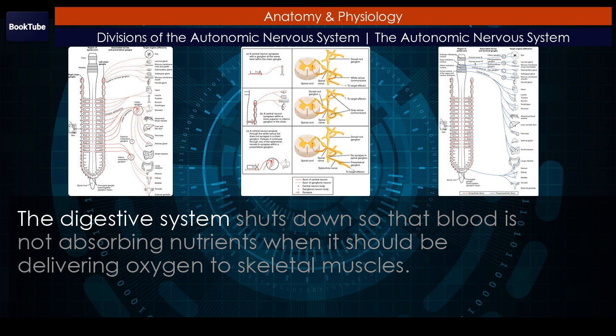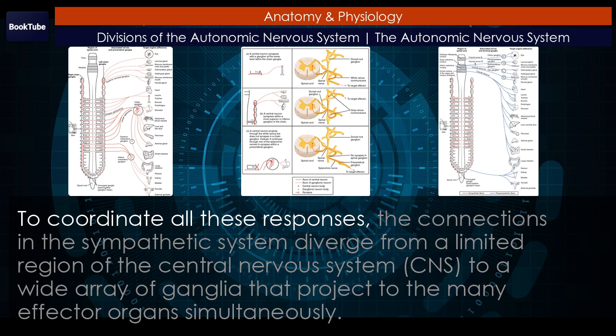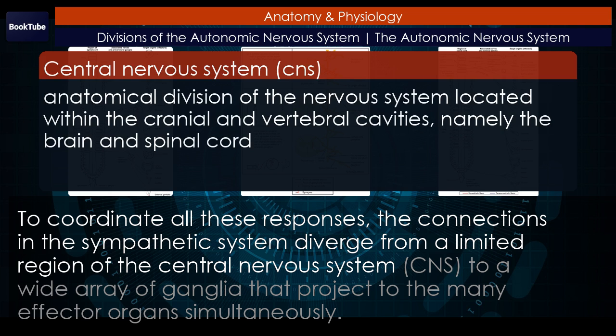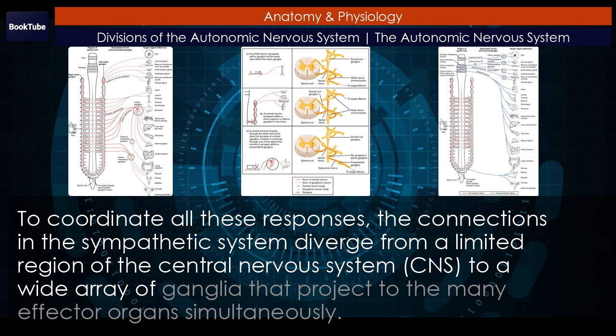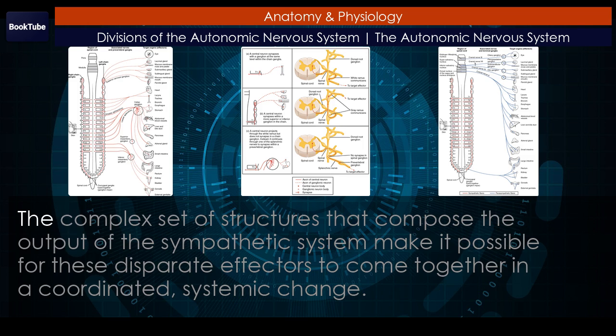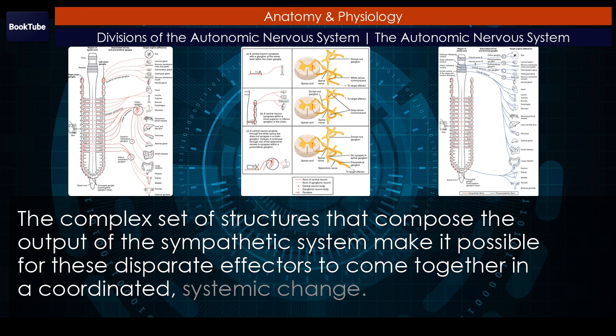The digestive system shuts down so that blood is not absorbing nutrients when it should be delivering oxygen to skeletal muscles. To coordinate all these responses, the connections in the sympathetic system diverge from a limited region of the central nervous system, CNS, to a wide array of ganglia that project to the many effector organs simultaneously. The complex set of structures that compose the output of the sympathetic system make it possible for these disparate effectors to come together in a coordinated, systemic change.